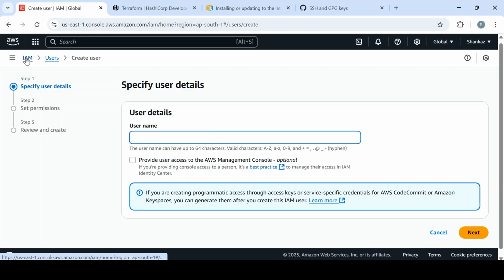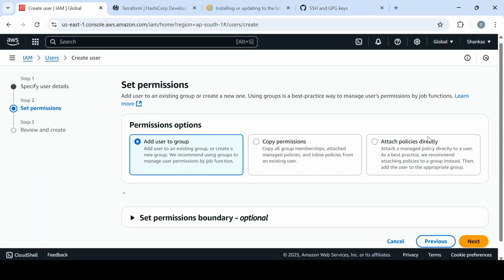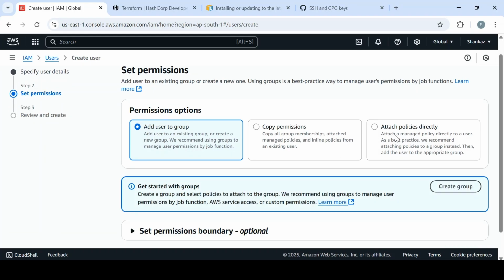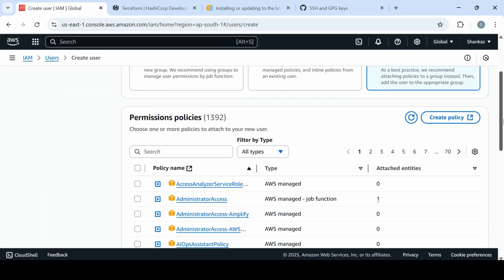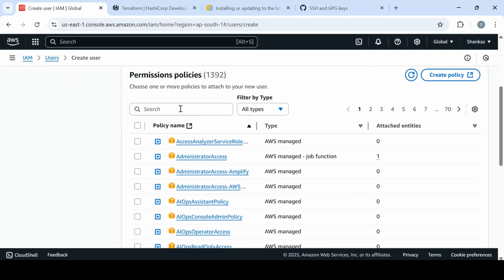To create the access keys and secret keys, go to the IAM service, users, create user, and name it Terraform keys or Terraform user like that. I don't have to provide console access. I go to next. If I have the group, I'll attach it. Otherwise I prefer to attach policies directly. I have already provided administrator access because I need to work with several services. But if you'd like to customize your permissions, you don't need to give admin access for your Terraform.